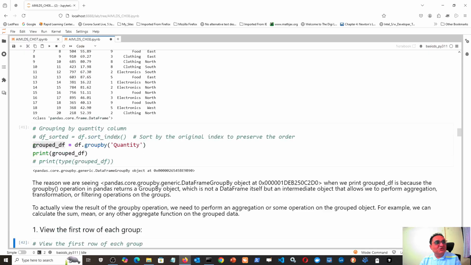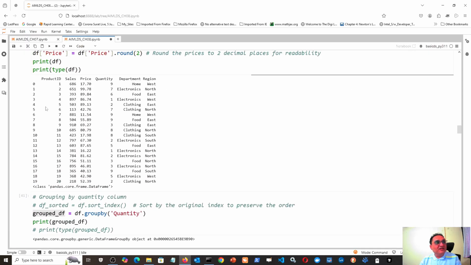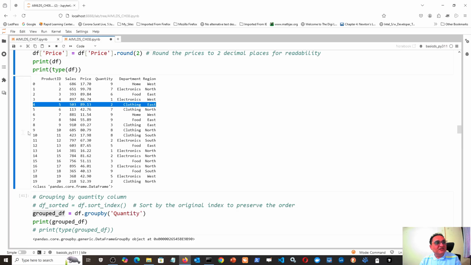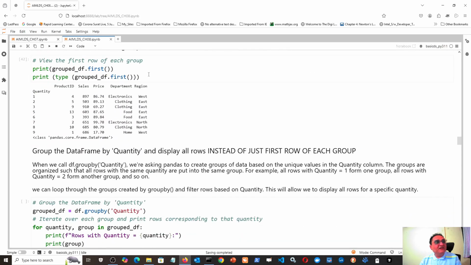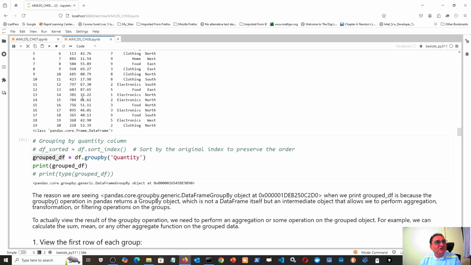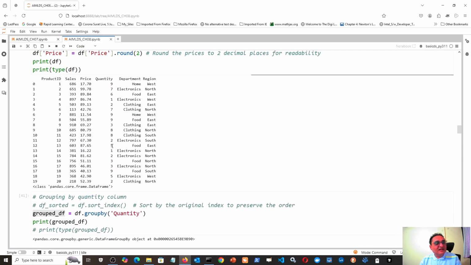Similarly, quantity 2 is a group. Now, how many will come in that group? This has quantity 2, so first record, this has quantity 2, second record, this third, this fourth. So 4 records are there, but it will print only the first one of those. So it is printing 5503, 89.13, clothing in quantity 2. It is the first one in that group, so this record, clothing, is printed.